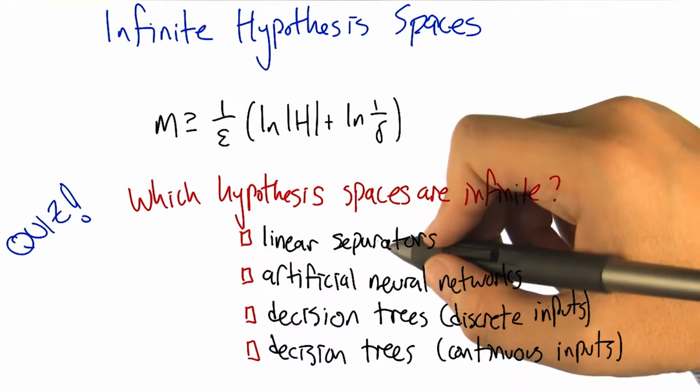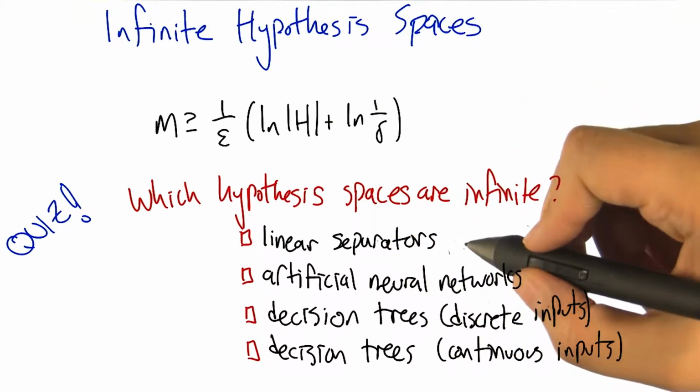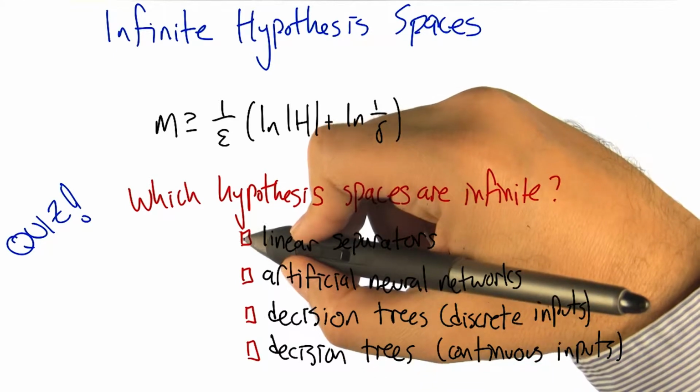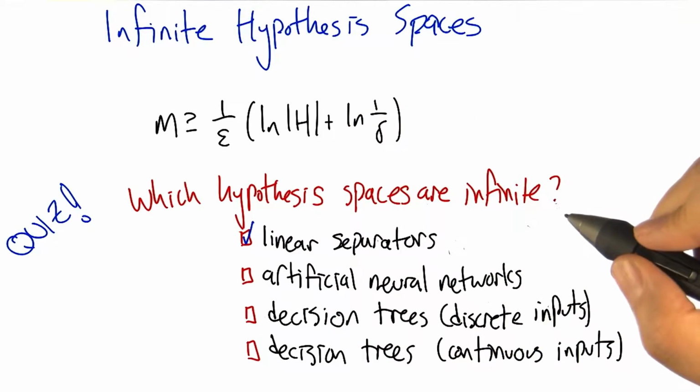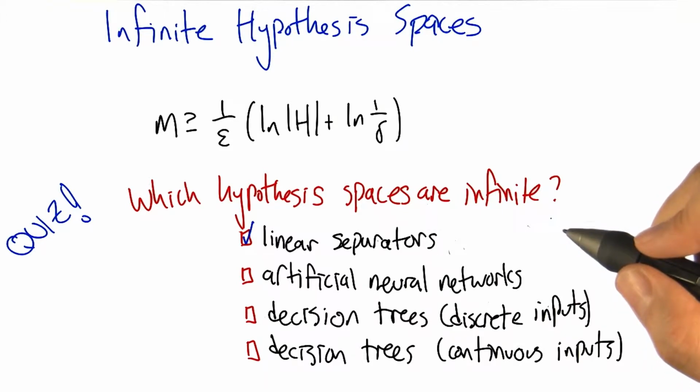Okay, linear separators. They're like half planes or lines, depending upon the dimensionality. There are, of course, an infinite number of these things. There's an infinite number of lines, so we'll check that one off. Right. So y equals mx plus b, and I can put any real number for m, any real number for b. It's an infinite number of those. In fact, there's not just an infinite number of those. There's like Aleph 1 infinite number of those. So that's good. We should talk about that one day.